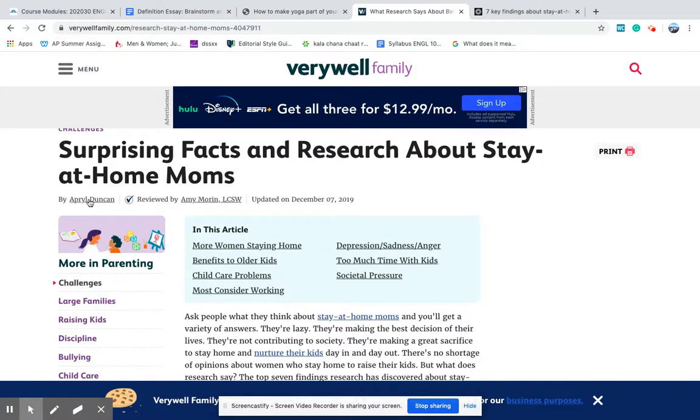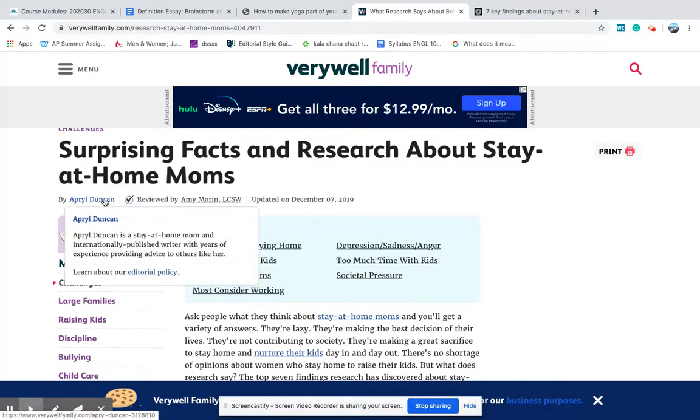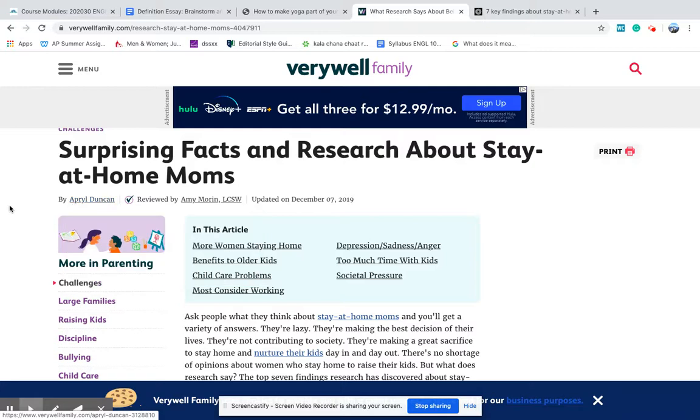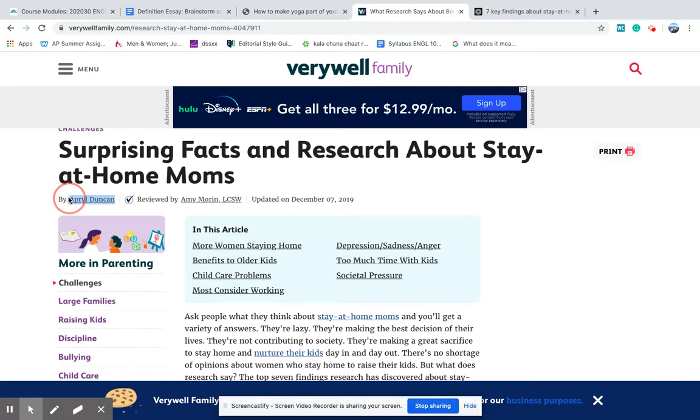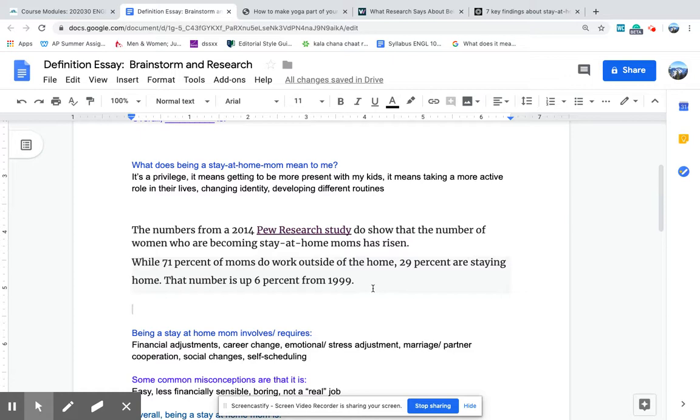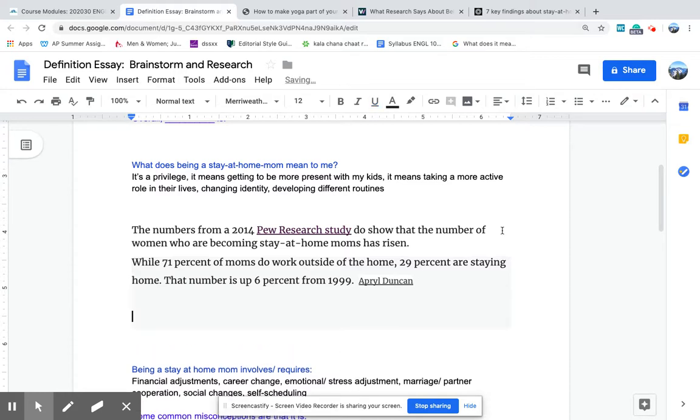This one is by April Duncan. April. You can hover over here and see some, and you can see the date on there. So I'm just going to copy her name just in case it doesn't come through in my citation. Okay, so after that, I'll put her name in parentheses. When I do my quote, I'll just have her last name. All right, so I'm going to use this.